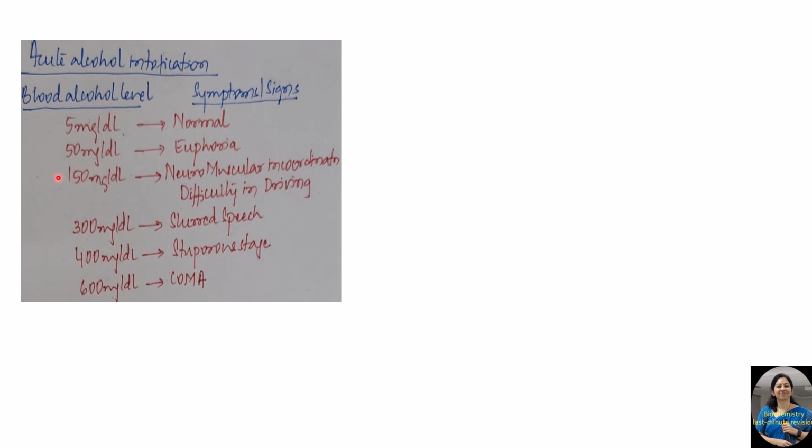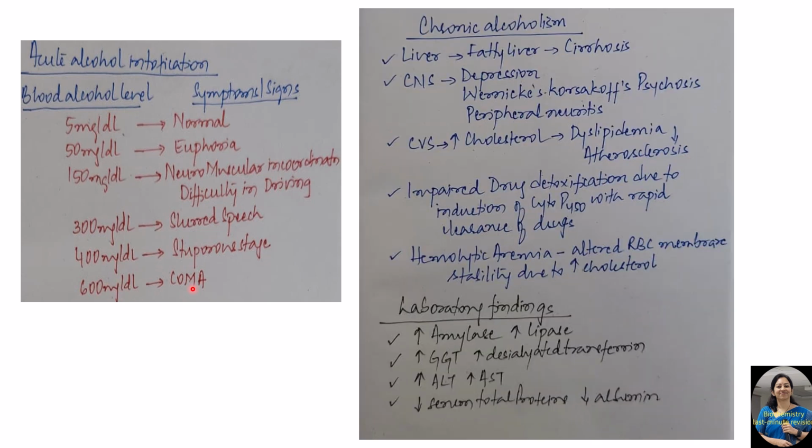With 150 milligram per deciliter, neuromuscular incoordination sets in, characterized by difficulty in driving. With 300 milligram per deciliter, speech is affected in the form of slurred speech. With 400 milligram per deciliter, a stuporous stage is attained, and with 600 milligram per deciliter, coma sets in.